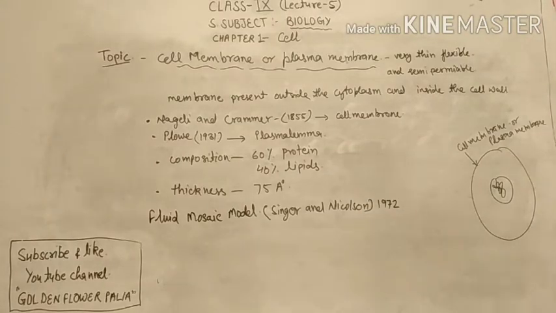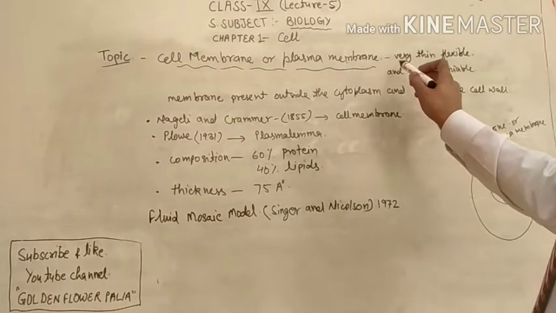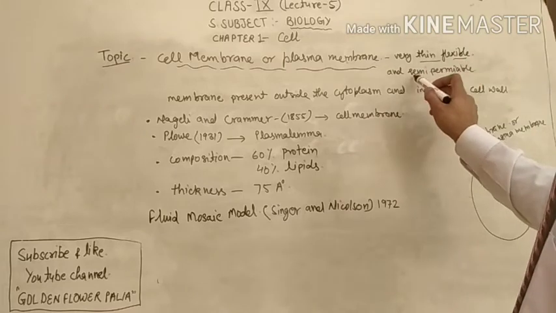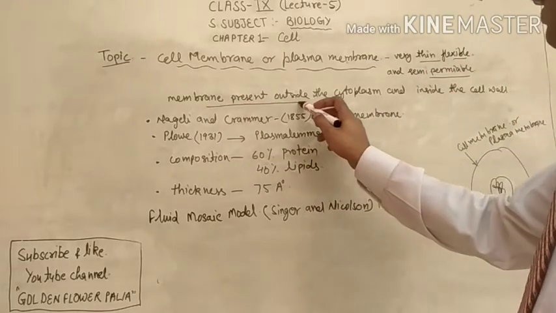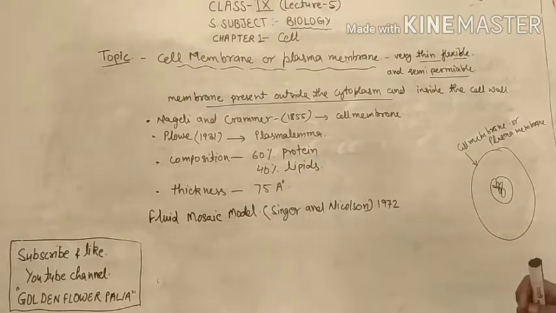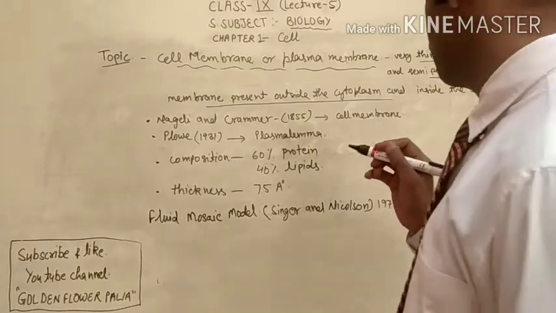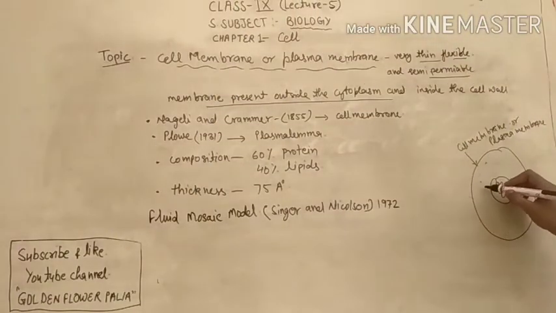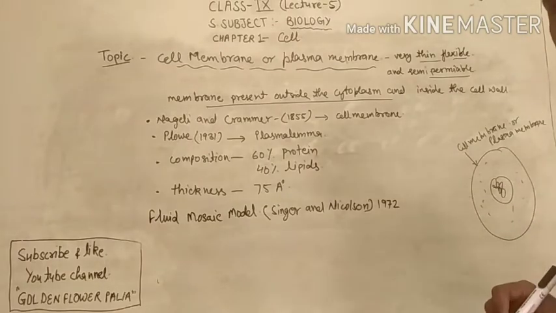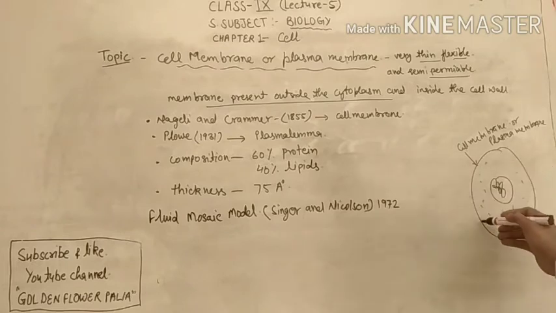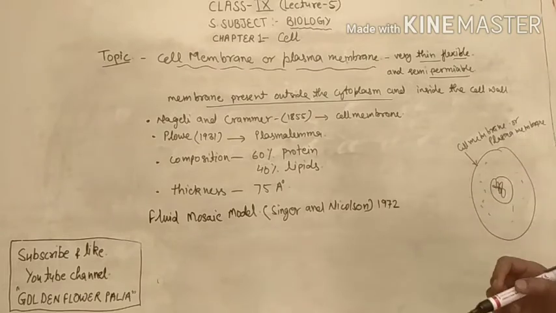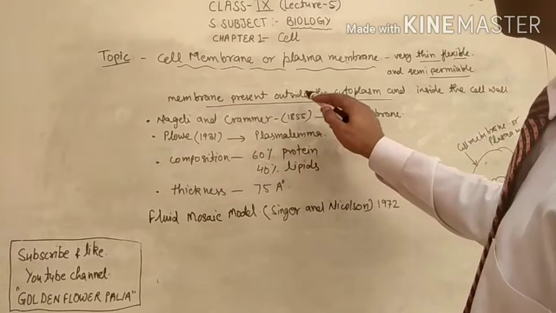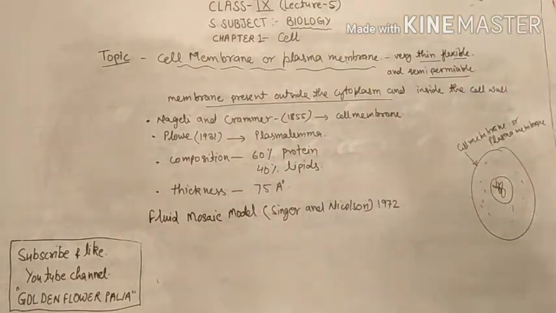So let's begin. Cell membrane or plasma membrane is a very thin, flexible and semi-permeable membrane present outside the cytoplasm and inside the cell wall. The liquid which is filled here is called the cytoplasm. Because this layer is outside of the cytoplasm, it is called a membrane, present outside the cytoplasm and inside the cell wall.